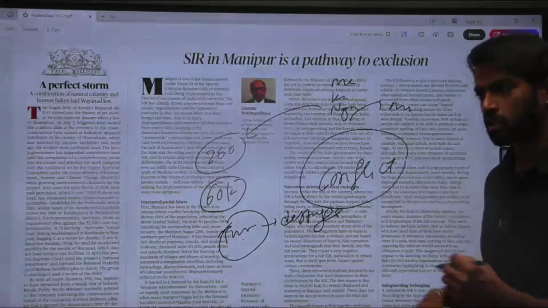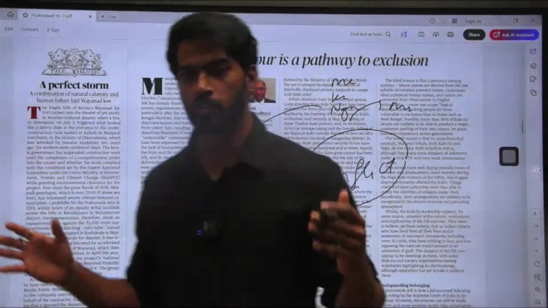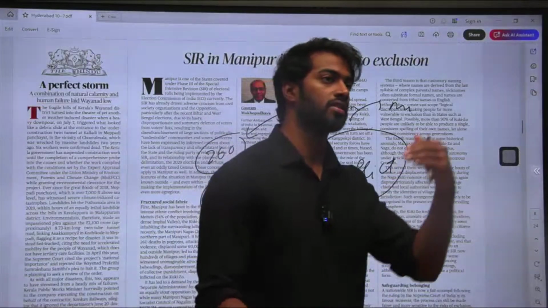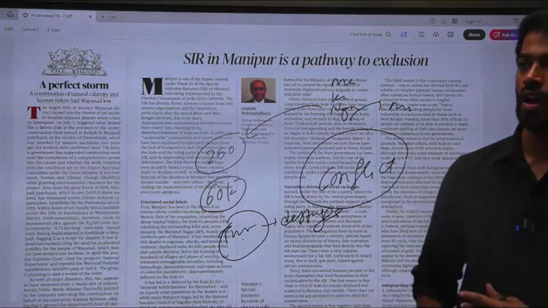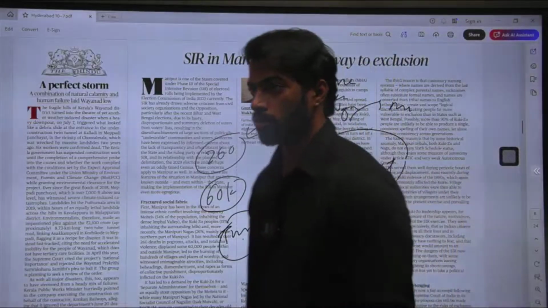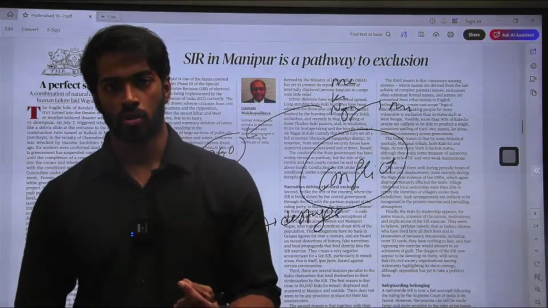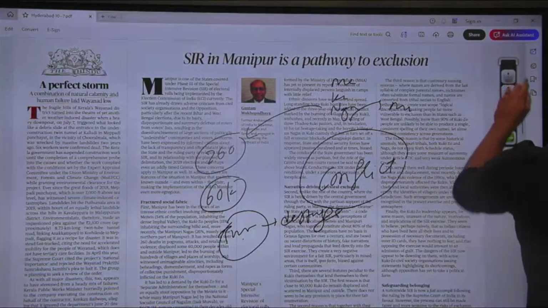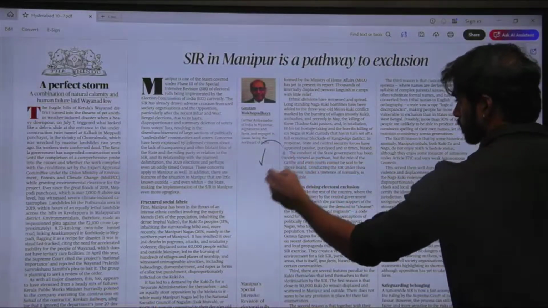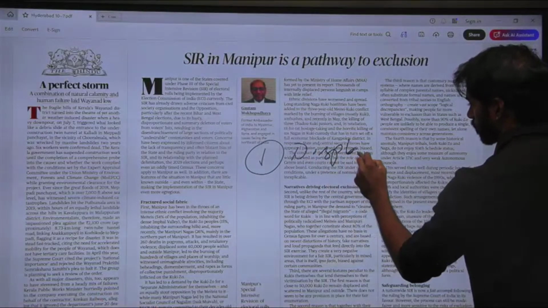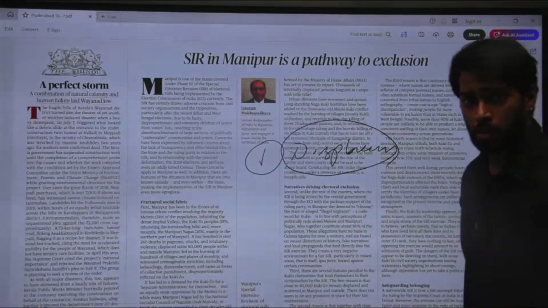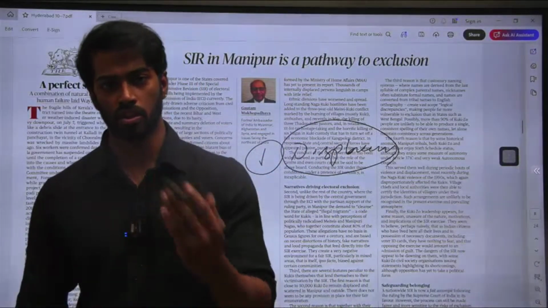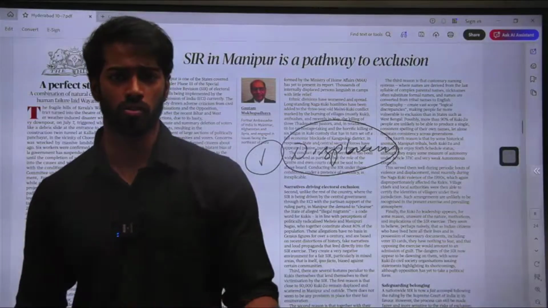What you need to understand is that the basic governance aspect in these particular states is not working properly. When the governance aspect is failing, it is very hard for constitutional bodies like the Election Commission of India to conduct special intensive revision. That is the first thing the author is talking about. The second thing is the displacement that has been caused. What happens when people are displaced? Obviously, all the documents that they have, be it the Aadhaar card or the education certificate, will be lost.